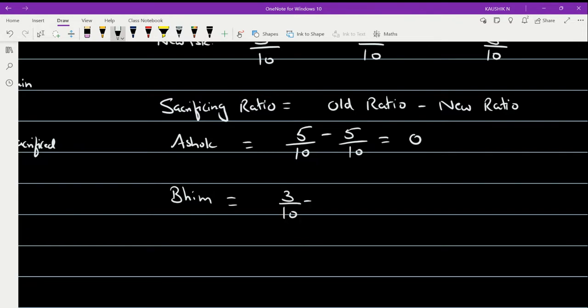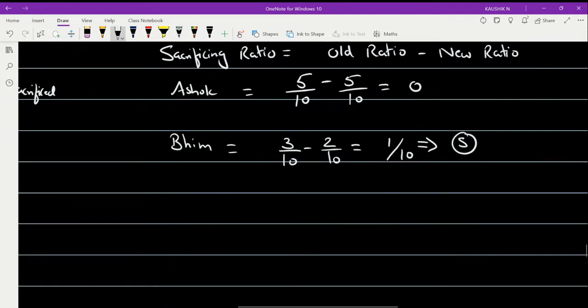Minus the new ratio, which is 2 by 10, right? Since the base is the same, you need not go for any LCM. So 3 minus 2 will be 1 by 10, right? So 3 by 10 minus 2 by 10 will be 1 by 10. It is a positive value. So any partner who gets a positive value has sacrificed, right?